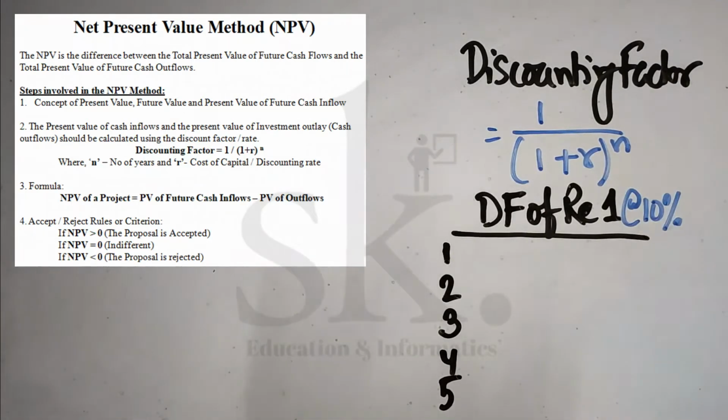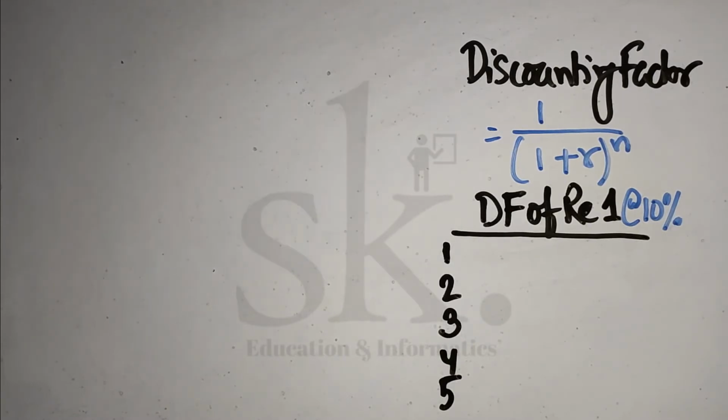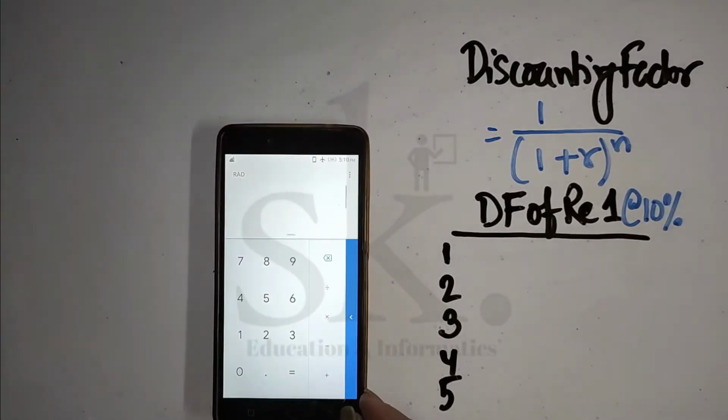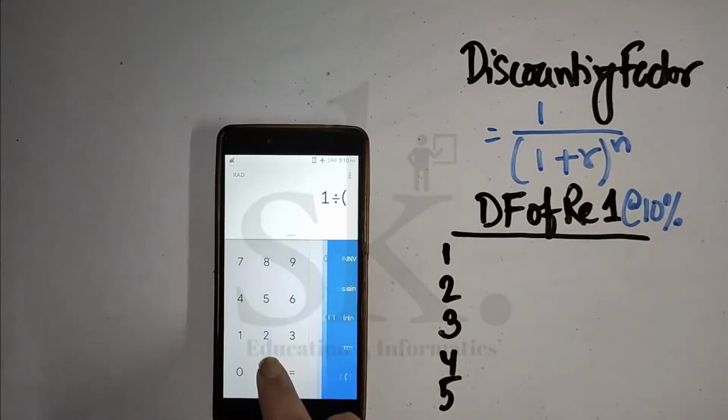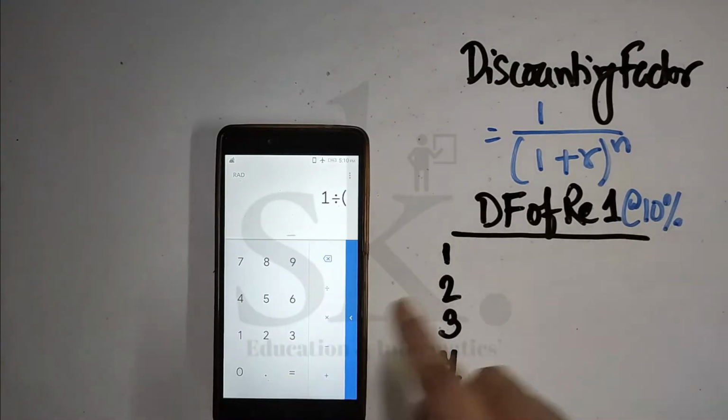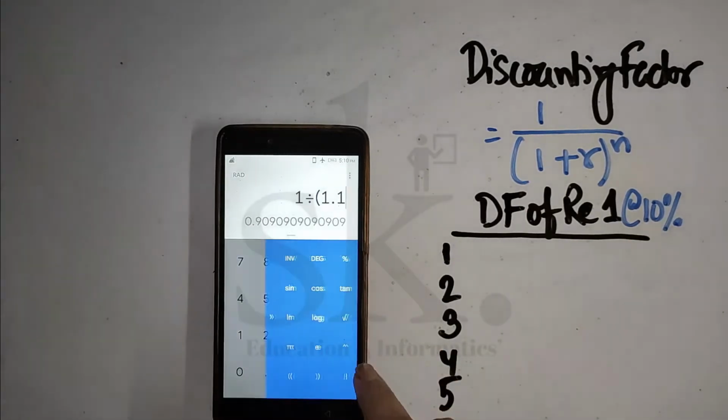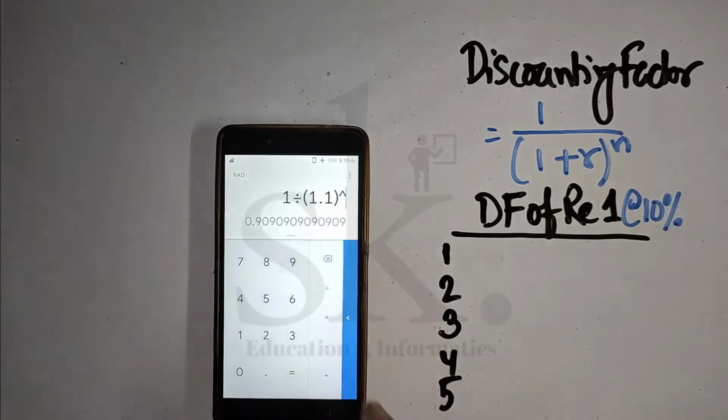We use this particular formula, 1 divided by 1 plus r to the power n, and we use a calculator in order to find it. So 1 divided by bracket, because there is a power, 10%, so 1.1, bracket close, to the power.